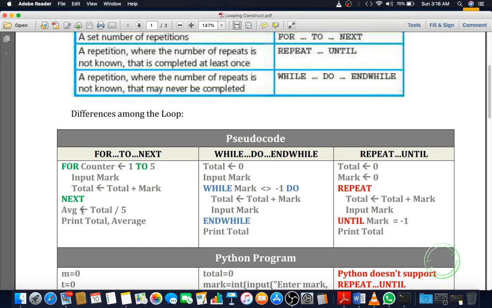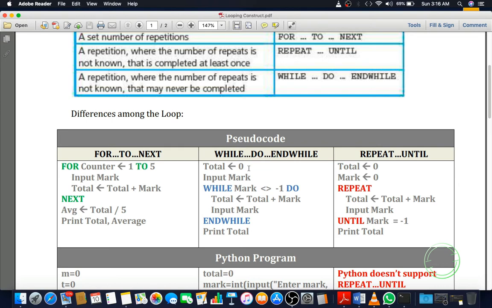And after totaling the 5 marks, it will come out of the loop. Here is the loop end. Then it will give the average by dividing the total by 5, and finally it will print the total and average. So here you can see that for to next is the structure. In between this structure, whatever commands you give, only those commands will repeat in the loop.